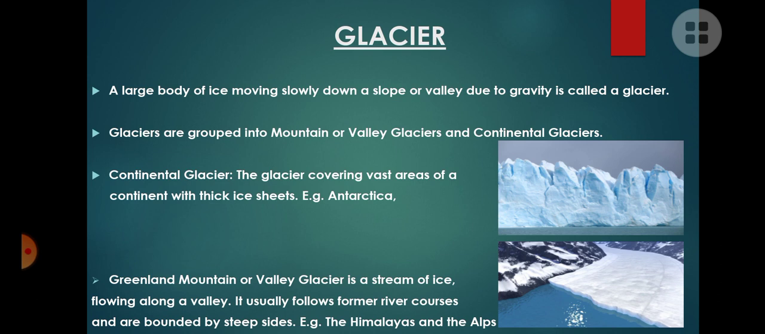Look at the picture at the bottom. That is the stream of glacier which moves slowly, isn't it? And it always follows a river path. Examples are the Himalayan and Alps mountain ranges. If you go to the Himalayan range, you could see this type of glaciers.